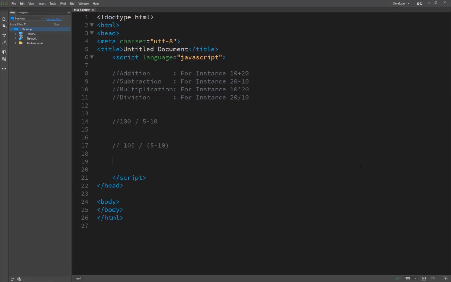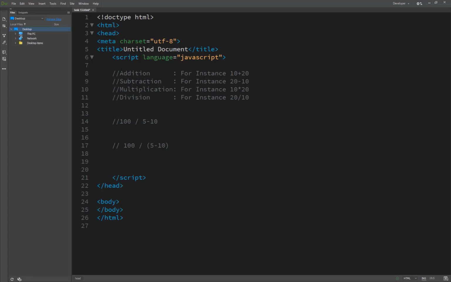So we are starting our task number 14, performing maths. When working with numeric variables or numeric values in JavaScript, you can perform mathematics with the numbers. Not only can you add, subtract, multiply and divide, but you can also perform other advanced mathematical calculations.